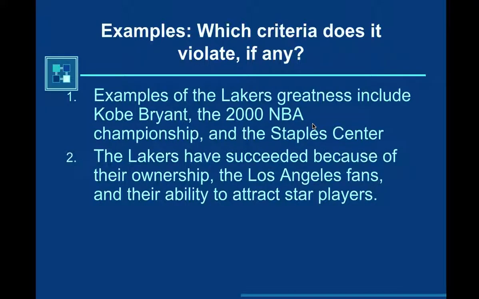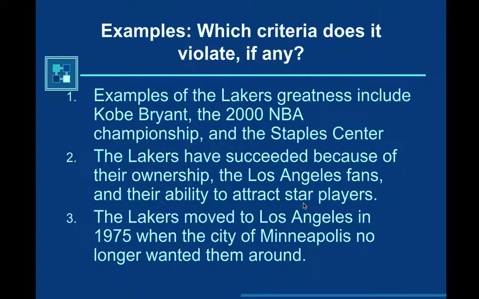Number 2 says the Lakers have succeeded because of their ownership, the Los Angeles fans, and their ability to attract star players. So again, here we have kind of a restatement. Why have they been successful? Because of their ownership, their fans, and their ability to attract star players. Or the Lakers moved to Los Angeles in 1975 when the city of Minneapolis no longer wanted them around. So I hope that it's pretty obvious here that number 2 would be the best example of a roadmap sentence.